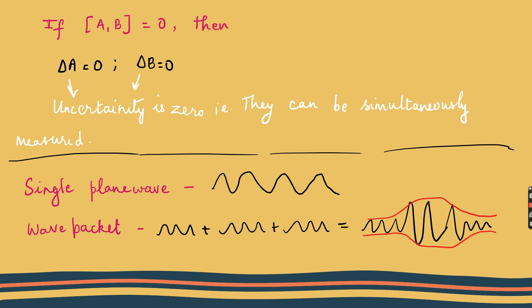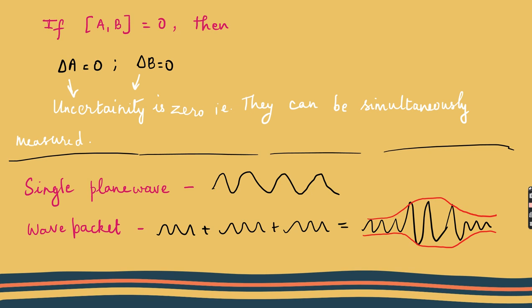It can be in this first wave function, it can be in the second wave function, it can be in the third wave function. So if I say that my particle is in this particular wave packet, and I want to measure the momentum of that particle, then here Heisenberg uncertainty plays a role. If I'm going to measure the momentum and position at the same time, the position of the particle can vary, because it is inside the wave packet, but it can be in any wave function.